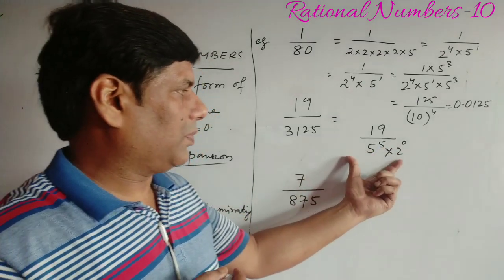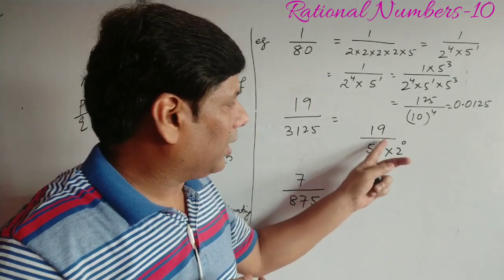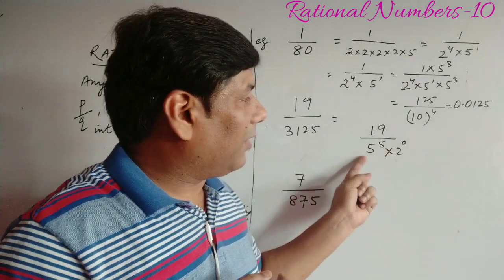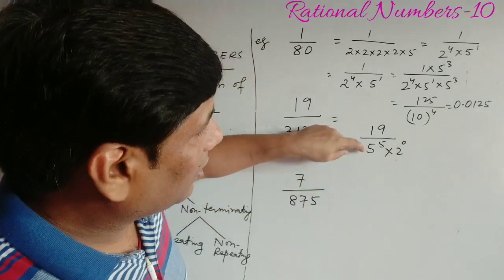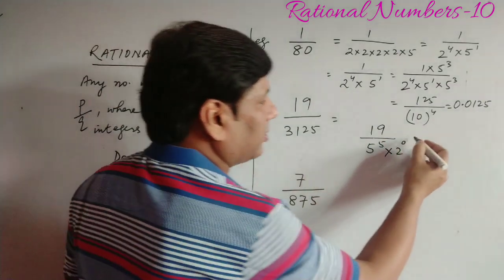This is terminating, no doubt, because it is in the form of 2 to the power m into 5 to the power n. Secondly, it will terminate after 5 decimal places, because 5 has the maximum power, that is 5. Now let us write the decimal expansion.